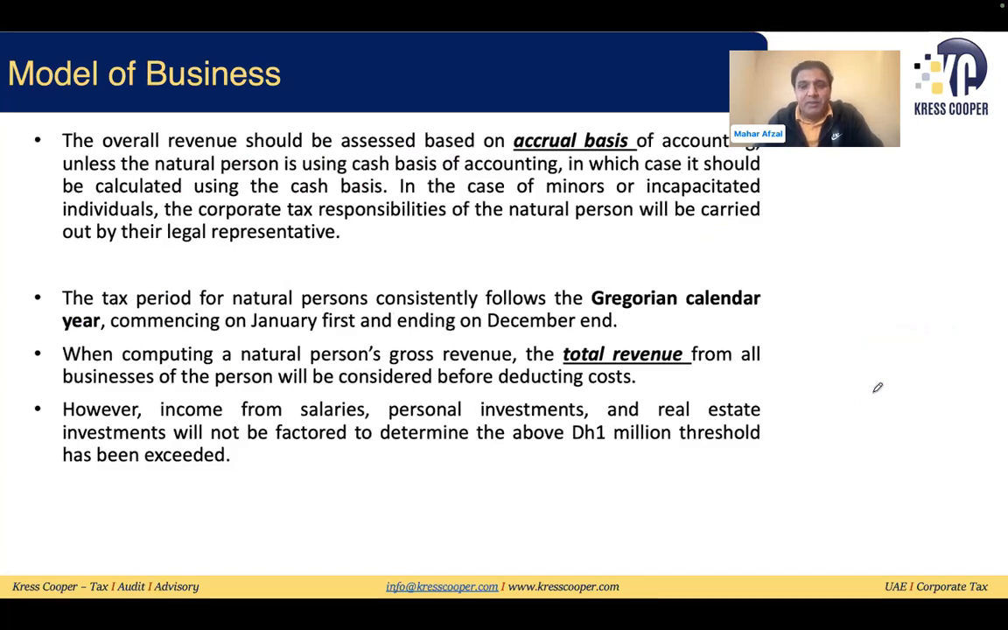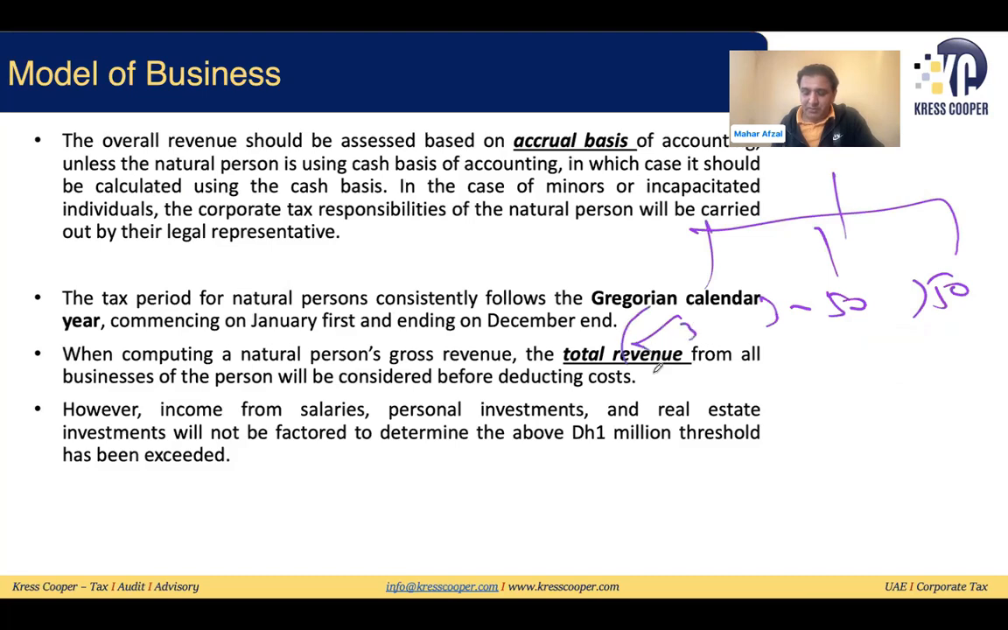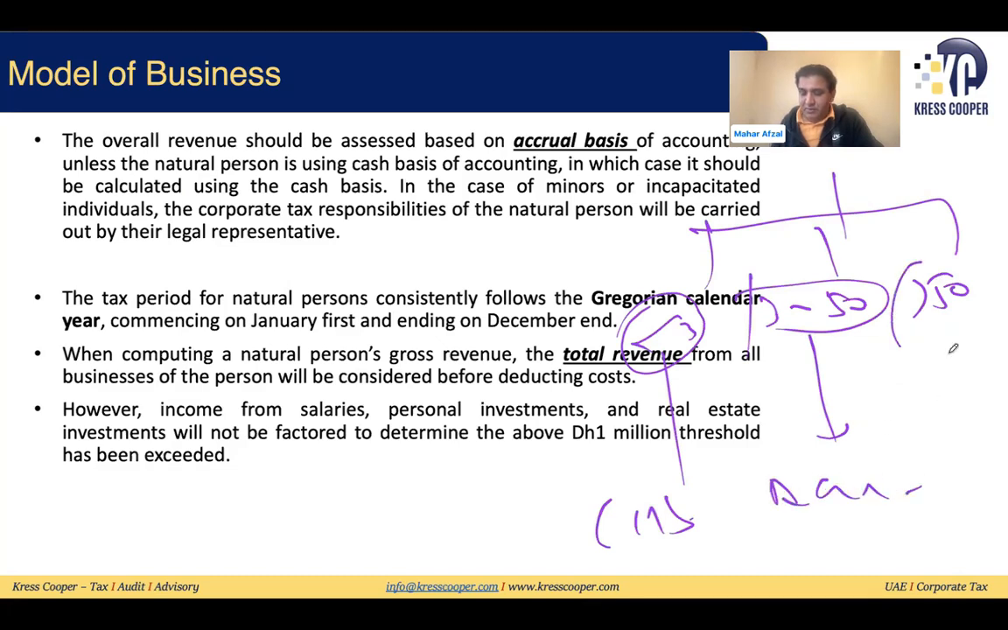The overall revenue should be assessed on an accrual basis. Will you follow the accrual basis or the cash basis? The law allows that if your business revenue is up to 3 million dirham, you can apply the cash basis of accounting. There are basically three grids of revenue: up to 3 million, 3 million to 50 million, and more than 50 million. If up to 3 million, you can apply the cash basis. From 3 to 50 million, you need to apply the accrual basis of accounting. More than 50 million, you also need to apply the accrual basis.